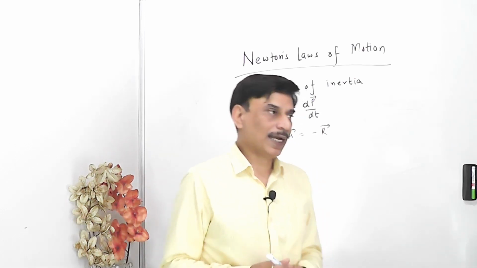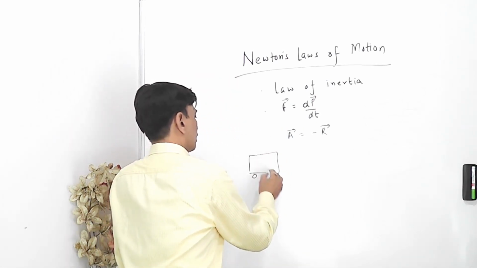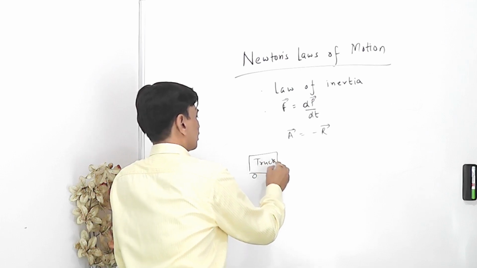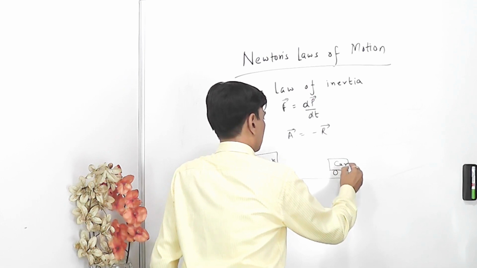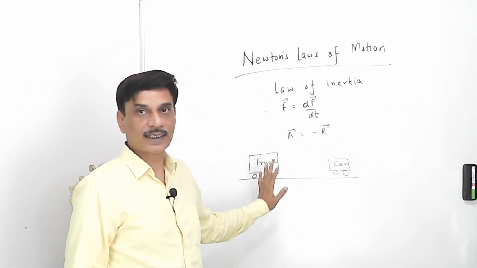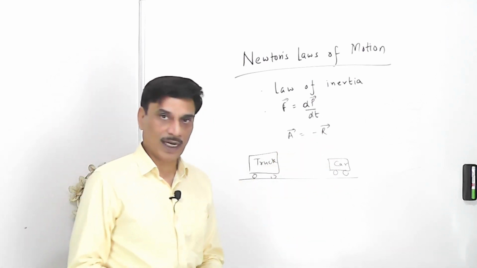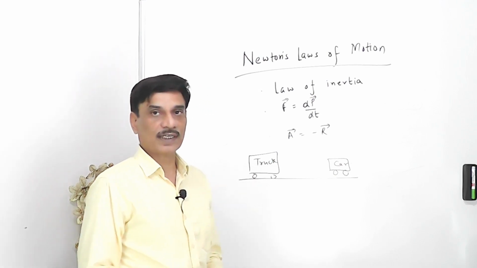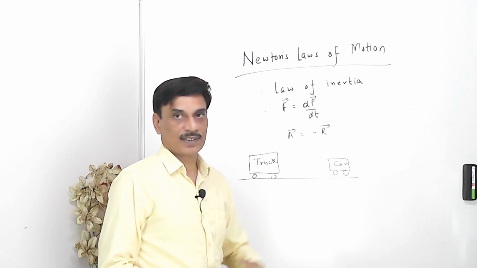Let's say we have two bodies over here. One is a heavy truck, and this is a small car. Both of them are in a state of rest. They are stationary right now. Let's say you have been asked to change their state from rest to motion in both the cases.